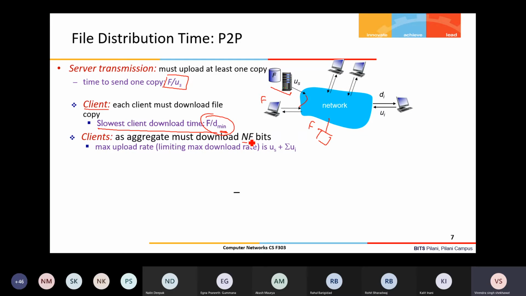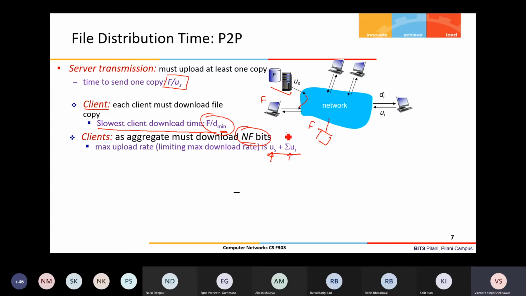The amount of time it requires to download these n into f bits is basically the maximum time. And for downloading these many bits, how much bandwidth capacity is available? One is the server capacity US, and all the peers' capacity is also added, because as I said, as one peer downloads, that peer also becomes a probable provider.